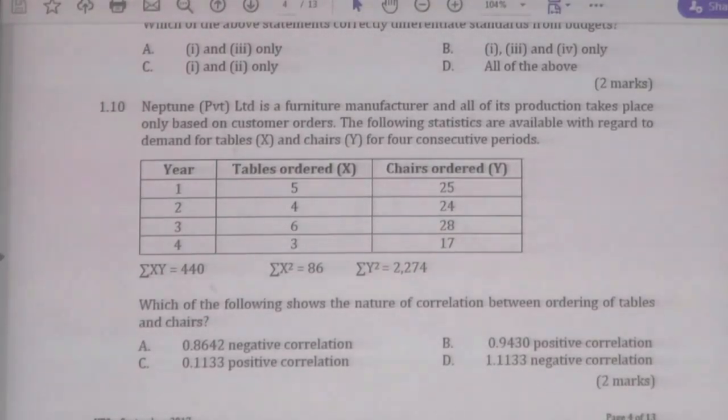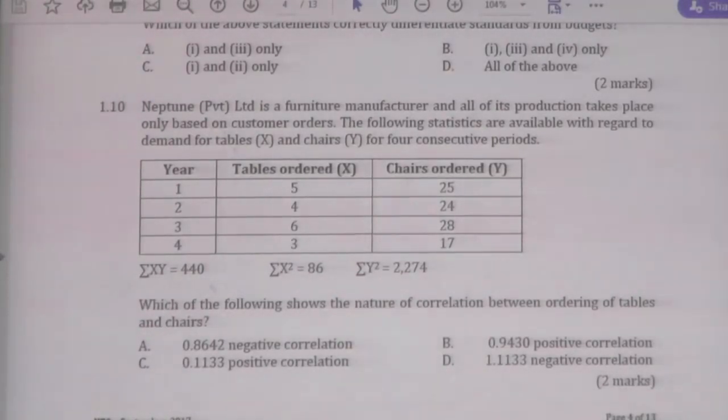Nature of the correlation means whether it is a minus answer or a plus answer, the direction, right? The demand of chairs and tables, how is it directed? When chair demand is increasing, whether table demand is increasing or decreasing, the direction of the two variables. If it is minus, negative correlation. If it is plus, positive correlation, right? Which of the following shows the nature of the correlation between the ordering of tables and chairs? Let's see the answer also.